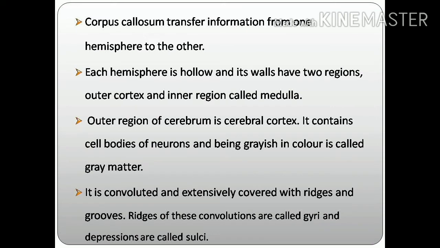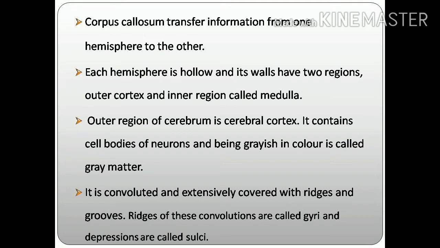What is the function of this corpus callosum? The corpus callosum helps in the transfer of information from one hemisphere to another and vice versa. So it helps to transfer information from the right cerebral hemisphere to the left cerebral hemisphere or vice versa. That is the main function of the corpus callosum.